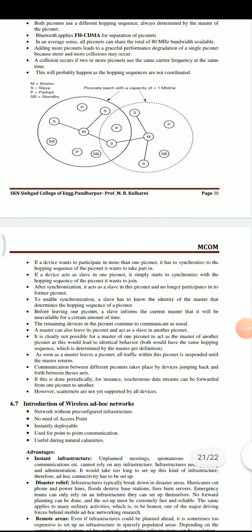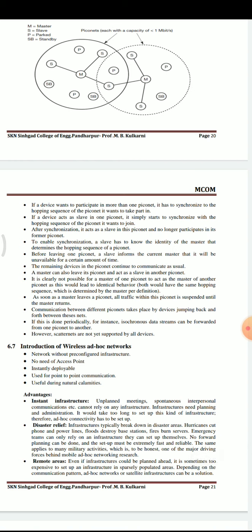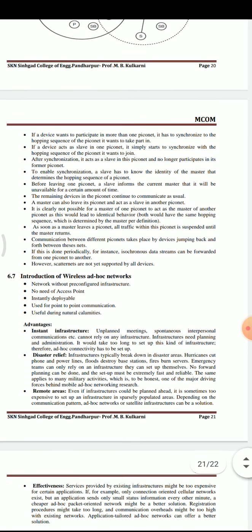If a device wants to participate in more than one piconet, it has to synchronize to the hopping sequence of the piconet it wants to take part in. To enable synchronization, a slave has to know the identity of the master that determines the hopping sequence of the piconet. Before leaving one piconet, a slave informs the current master that it will be unavailable for a certain amount of time.